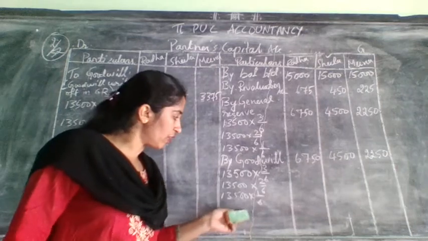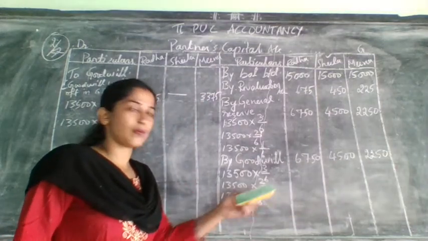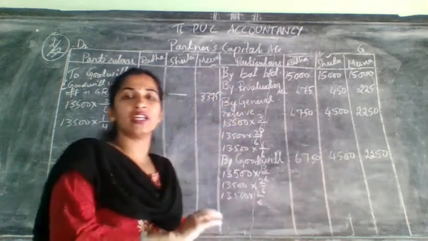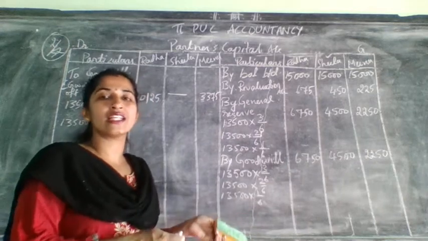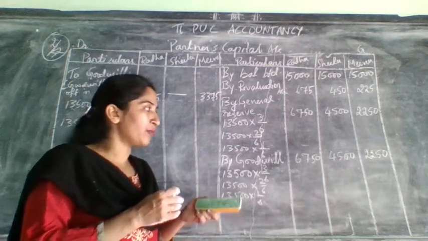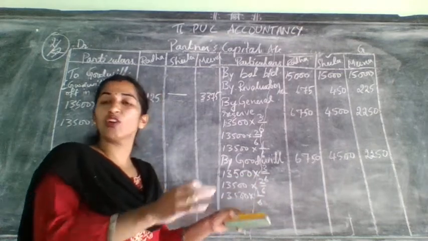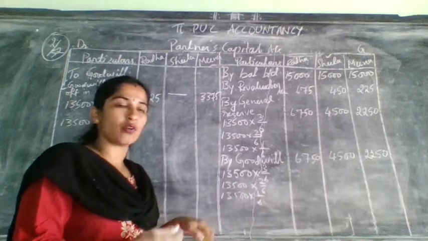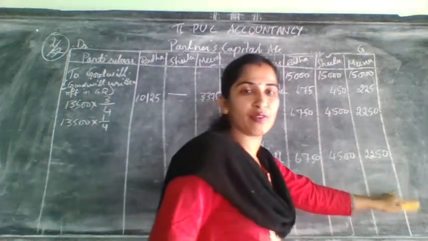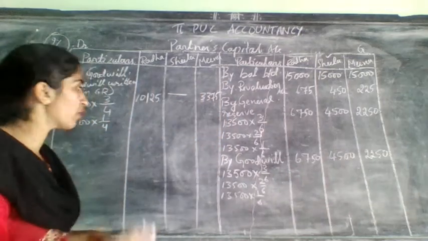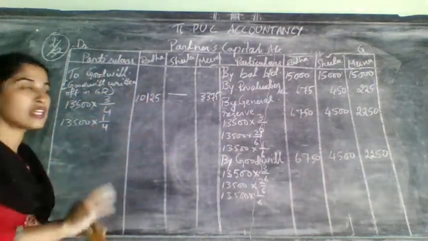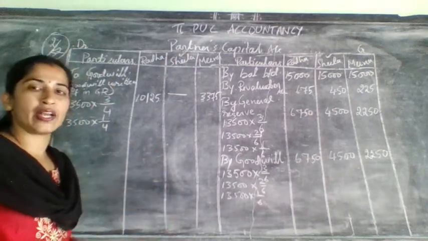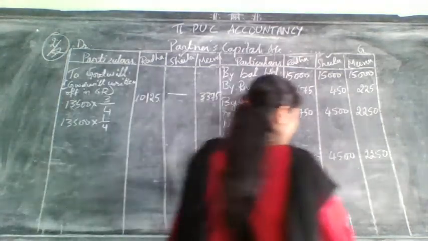Actually in the admission you are having last one entry was there, like a guest appearance. What is that? By cash you are writing, and you are giving only for the new partner there. But here no question of new partner, because this is a retirement of a partner, no partner is coming into the business, he is going out of the business. So when he is going out, coming in means one extra entry for new partner. Now going out means here you need to consider that retiring partner separately, not with other partners.